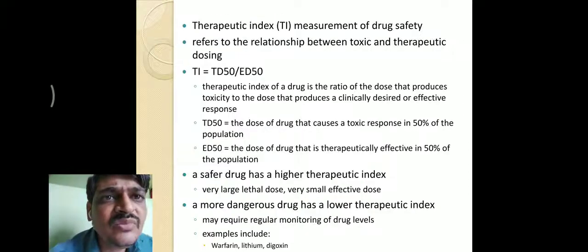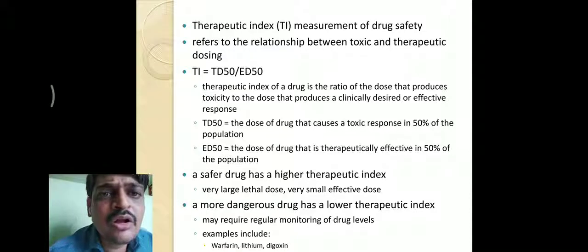Okay. So the therapeutic index is a measurement of drug safety. It refers to the relationship between the toxicity of drugs and therapeutic effects. The formula of the therapeutic index is equal to the toxic dose TD50 upon ED50, where ED50 is the effective dose.